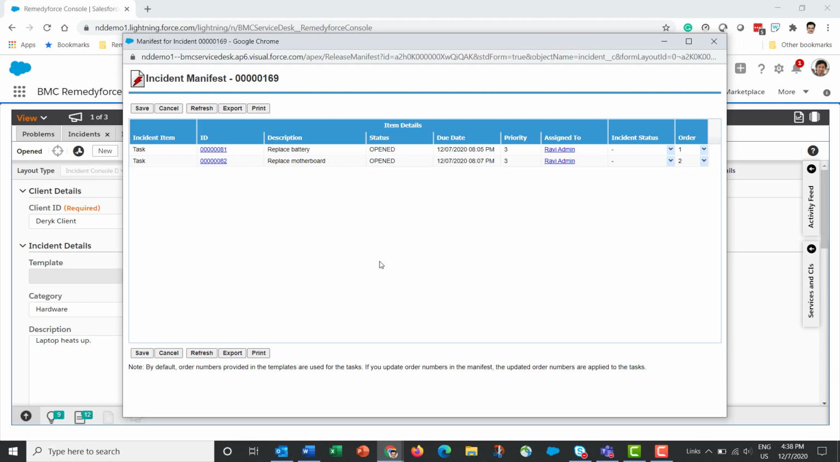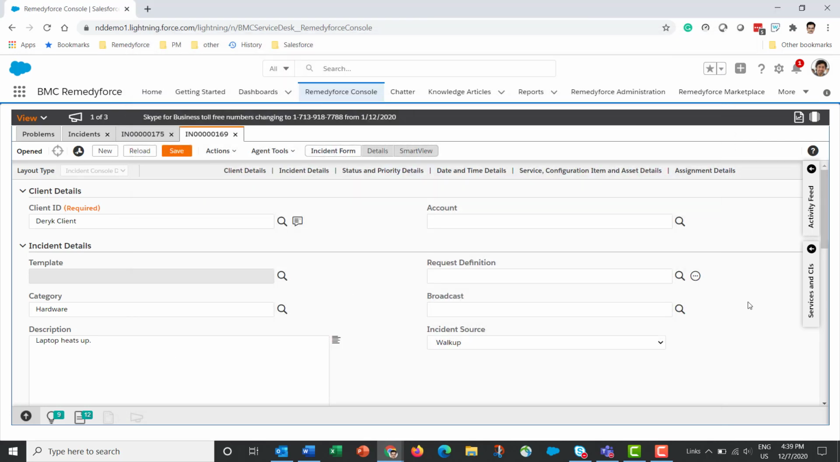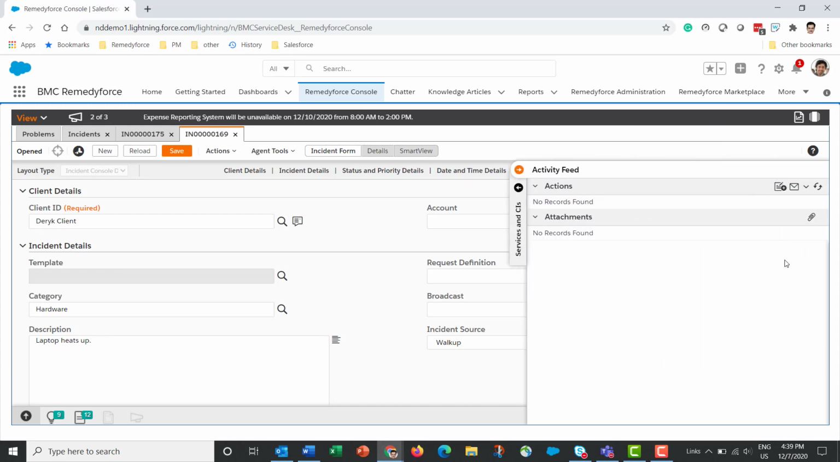So here I've created two tasks on this incident, and the incident manifest allows me to create the order of execution of these tasks. Now let's look at the activity feed. The activity feed allows you to perform certain actions when the incident record is still displayed without losing sight of important fields such as category, description, client, and so on.